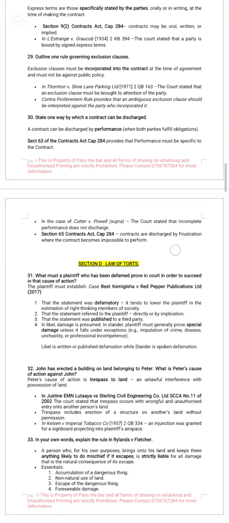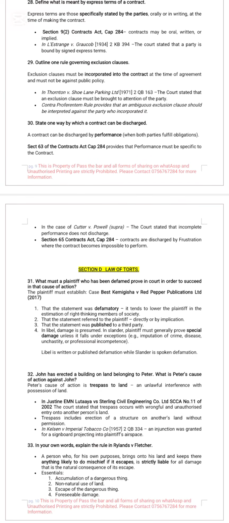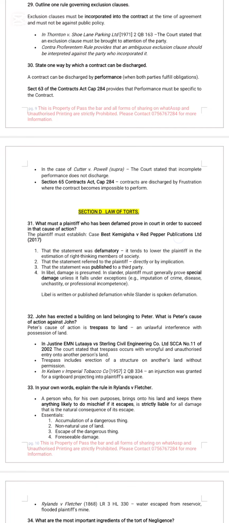Outline one rule governing exclusion clauses. We have the contra proferentem rule, that in case of any ambiguity in the exclusion clause, it must be interpreted against the person who incorporated it. Look at the decision in Thornton versus Shoe Lane Parking Company. The court stated that an exclusion clause must be brought to the attention of the party.